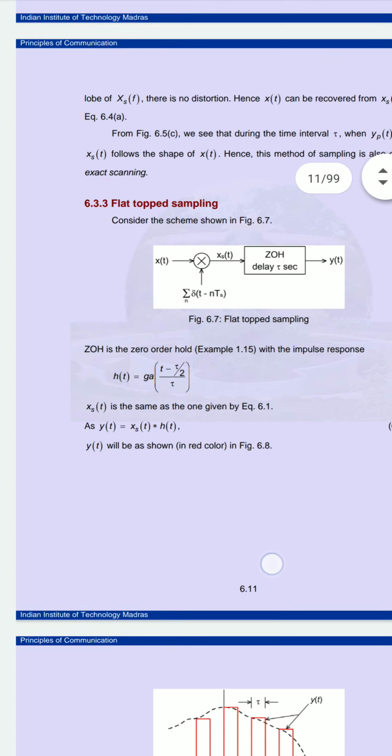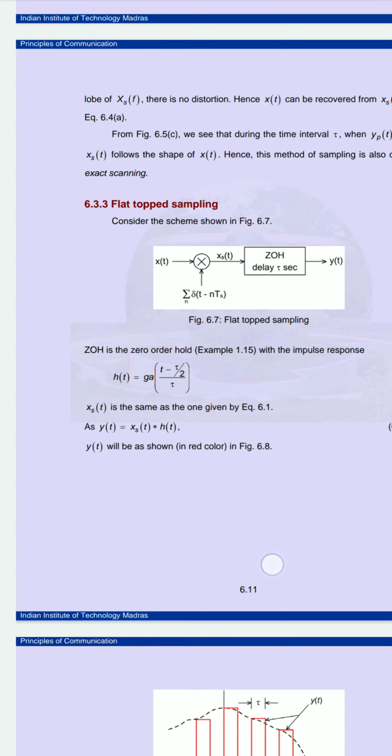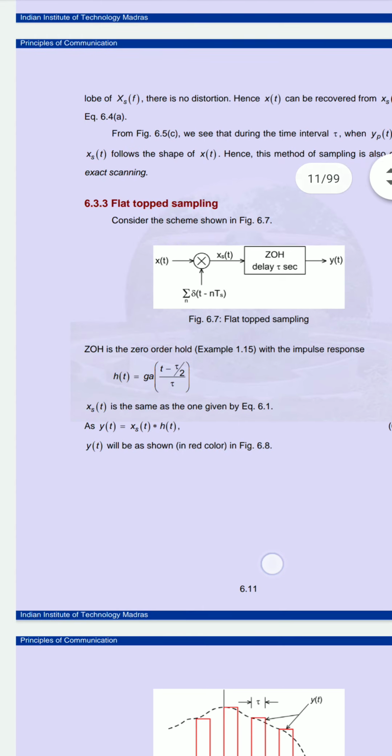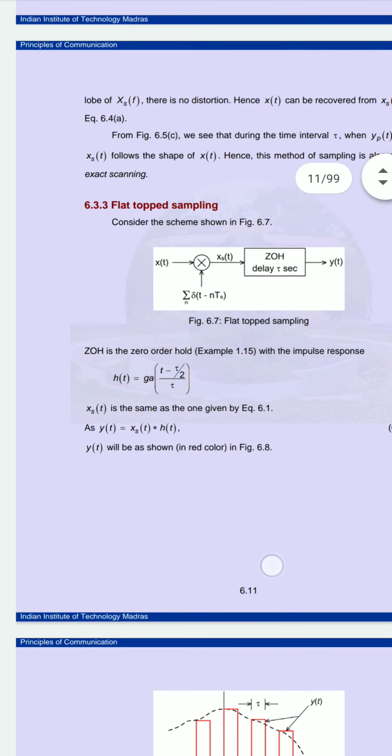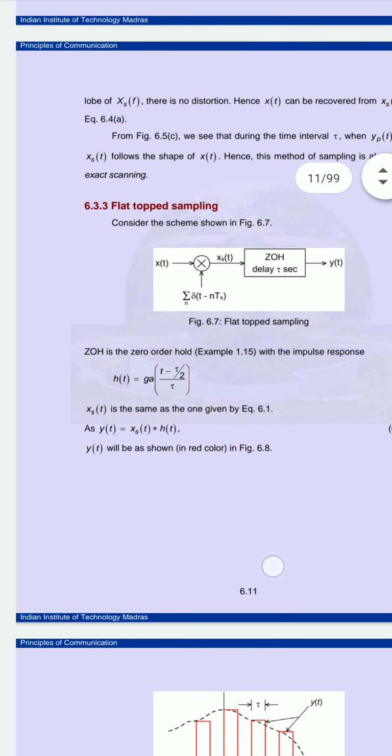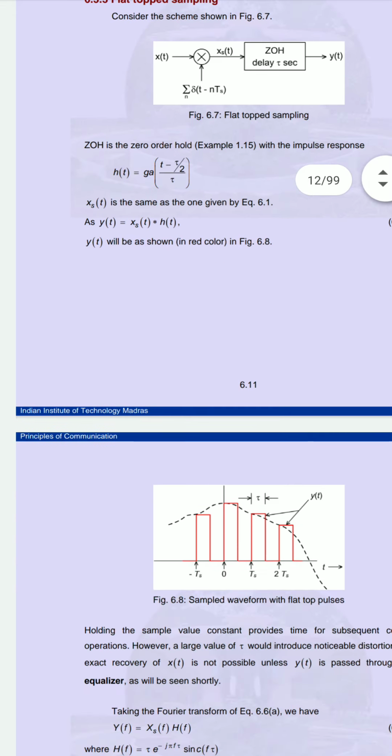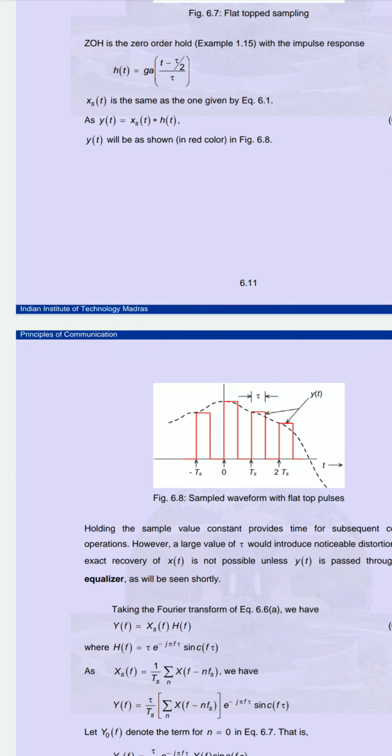Now our equation for the flat top sampling will become y of t equal to xs of t, the sampled signal, multiplied by the zero order hold, that is h of t. So your y of t will become like this in figure 6.8. You can see our sampled version will become like a rectangular waveform.